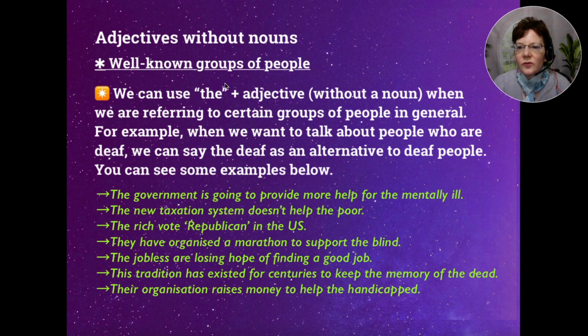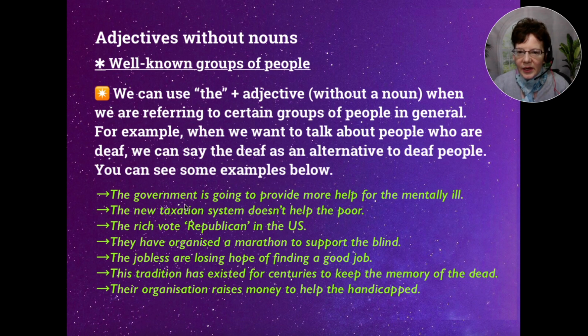Okay, adjectives without nouns. The first use is for well-known groups of people. All right, we can use the plus an adjective without a noun when we are referring to certain groups of people in general. For example, when we want to talk about people who are deaf, we can say the deaf as an alternative to deaf people. You can see some examples here below.